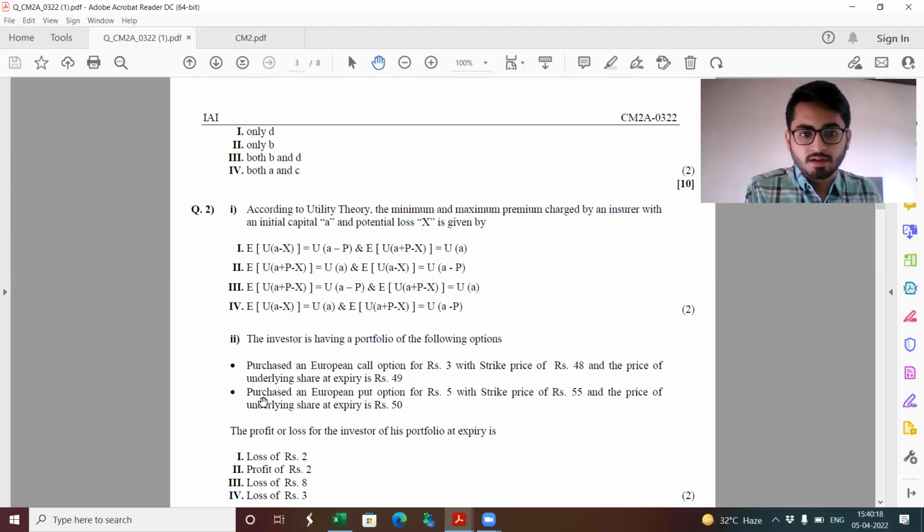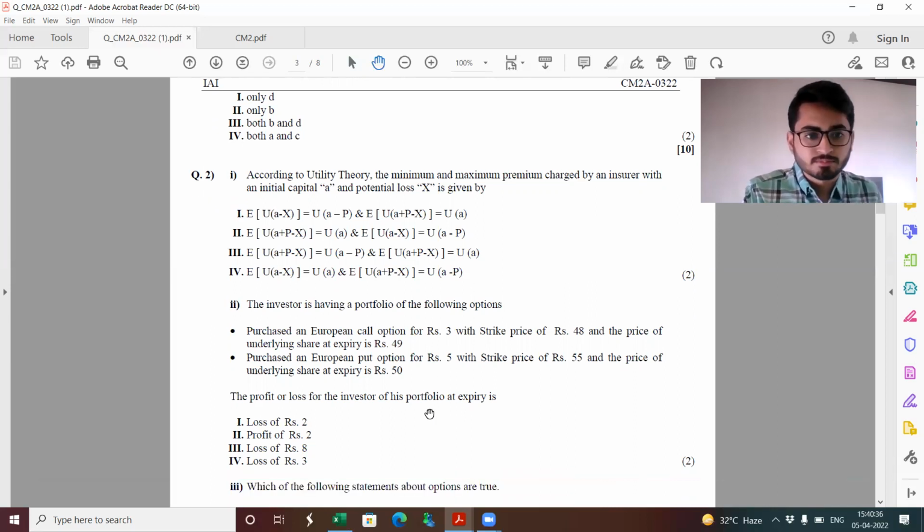In the second case, I purchased a European put option for 5 rupees. Strike price was 55 and at expiry, it was 50. So my payoff at expiry was 5. I also bought it at 5. So I am getting no profit or no loss from this second trade. So overall, I'm making a loss of 2 rupees. So this becomes my option 1 again.